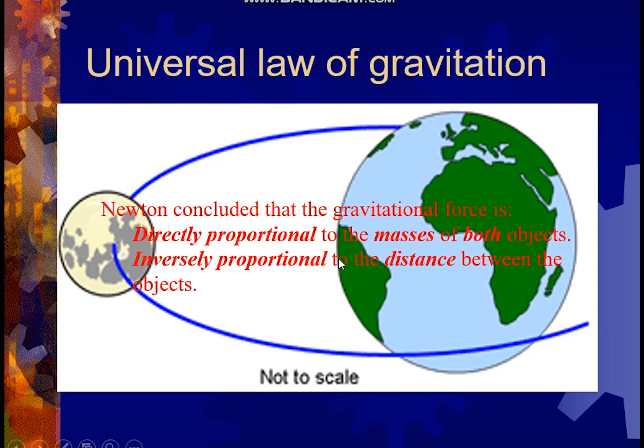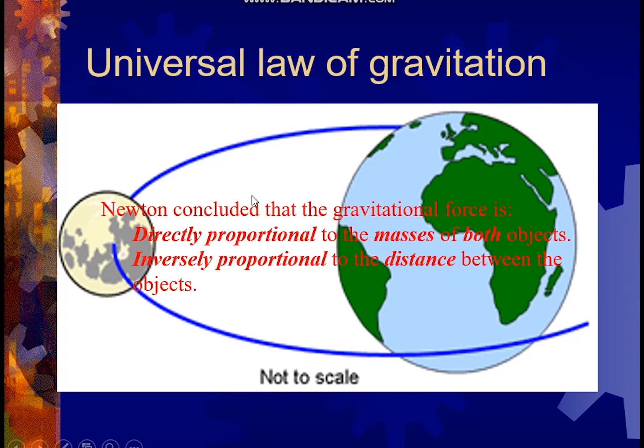So, Newton secondly concluded that if the two objects are quite closer to each other, then the gravitational force is stronger. If the two objects are quite far away, for example, there is a very small amount of distance in this picture here, but if I bring this particular moon to that position over here, and this particular earth to that position over here, then we can conclude that if the distance is more, then the gravitational force is much lesser.